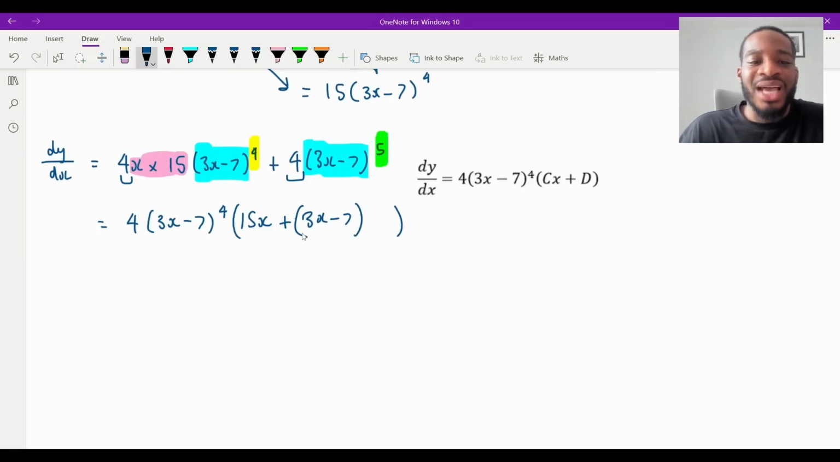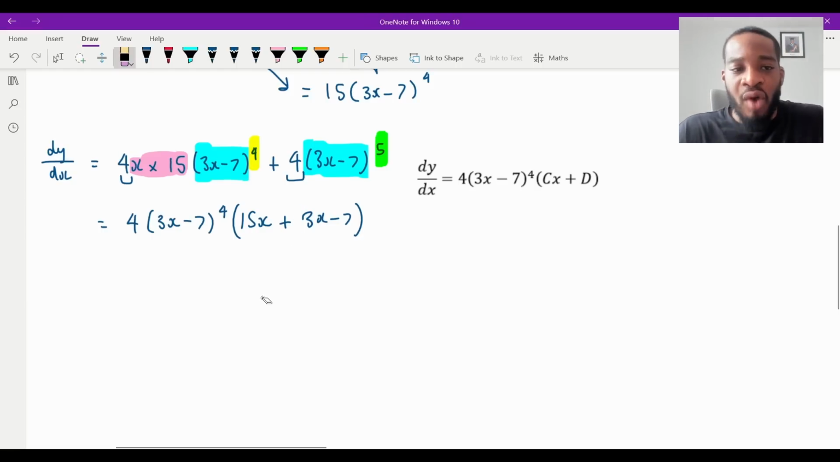But because we're adding it, I don't actually need the bracket, do I? So let me just put it a bit closer. I'll do it like that. So this is it factorized. We've got the 4, (3x minus 7) to the 4. We just need to simplify the expression inside the last bracket.